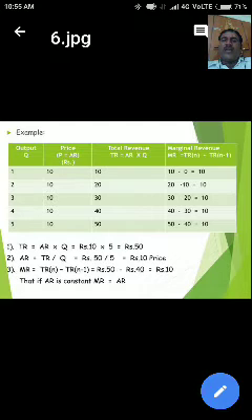3rd unit, 30 minus 20 is equal to 10. The 4th unit of output, 40 minus 30 is equal to 10. The 5th unit, 50 minus 40 is equal to 10. So marginal revenue is also the same as average revenue or price of the particular commodity. 10, 10, 10, 10, 10. Okay.